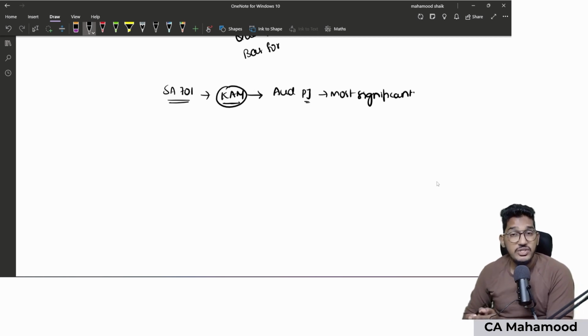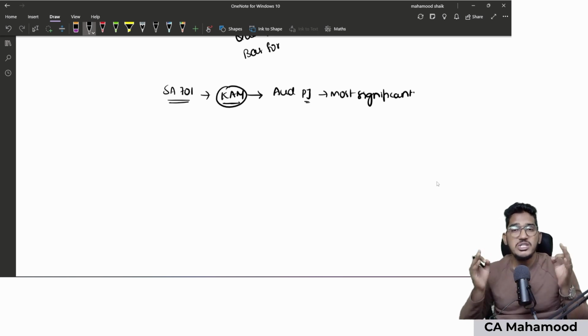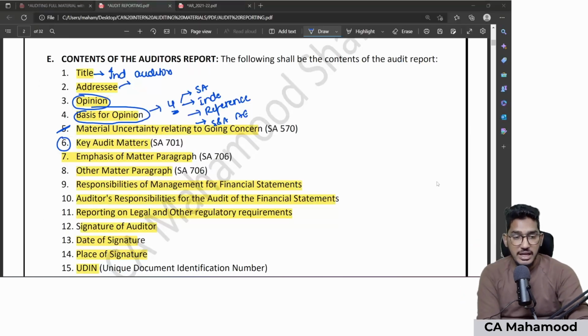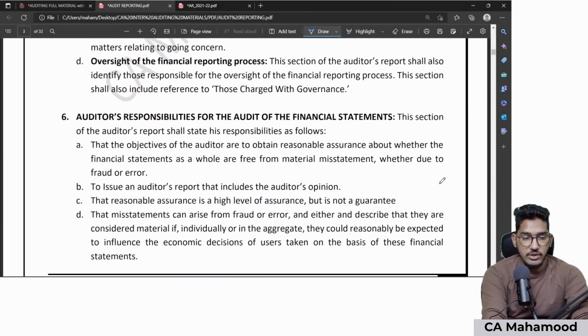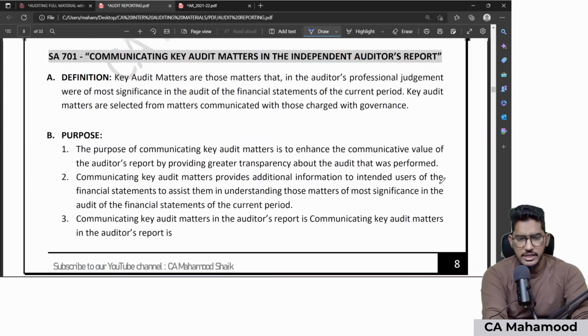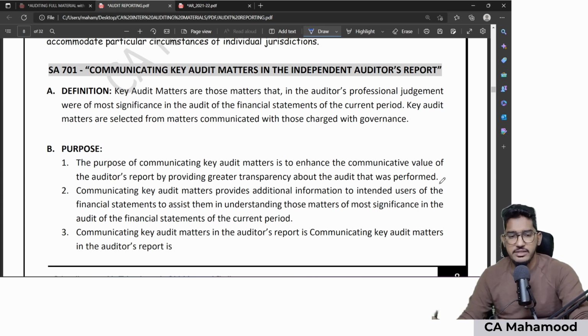Those matters which in the auditor's professional judgment, that means the auditor using his knowledge, experience and training, should select a few matters which he feels are very important in the audit of financial statements, and those matters we call key audit matters. Let me take you through the definition in SA 700 and 701. Quickly, we will revise this very simple standard.